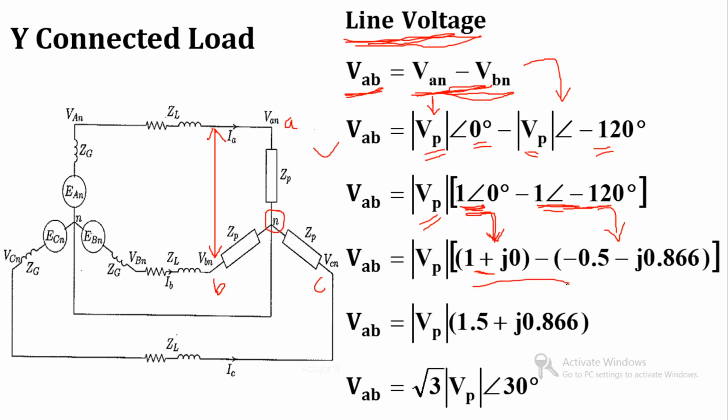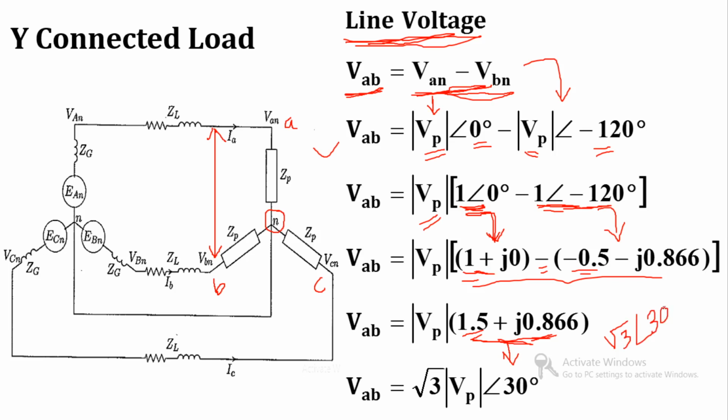Again I can simplify this bracket. This 1 and this minus 0.5: the minus 0.5 will be converted into plus because there is a minus sign outside. So 1 plus 0.5 is equal to 1.5, and minus minus is plus, so plus J 0.866. This is the rectangular form. I can convert it into polar form, and that is root 3 at an angle 30 degree.